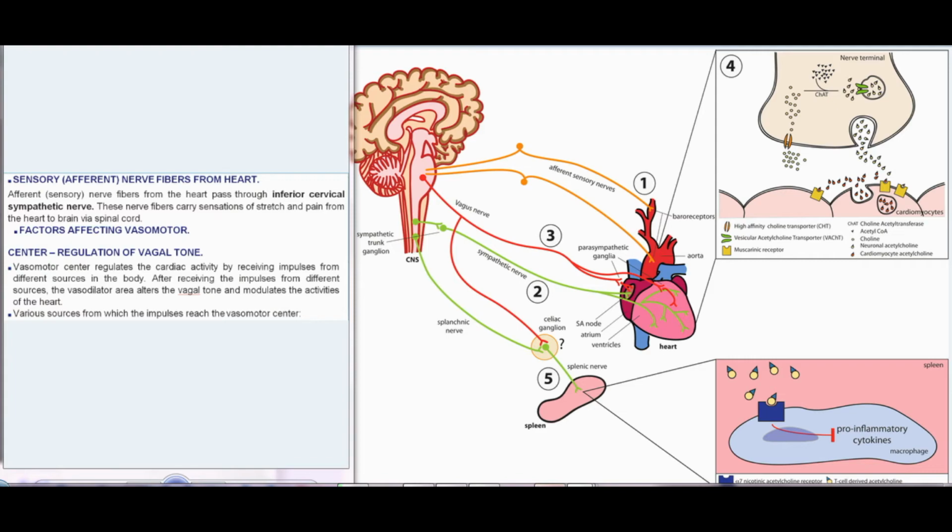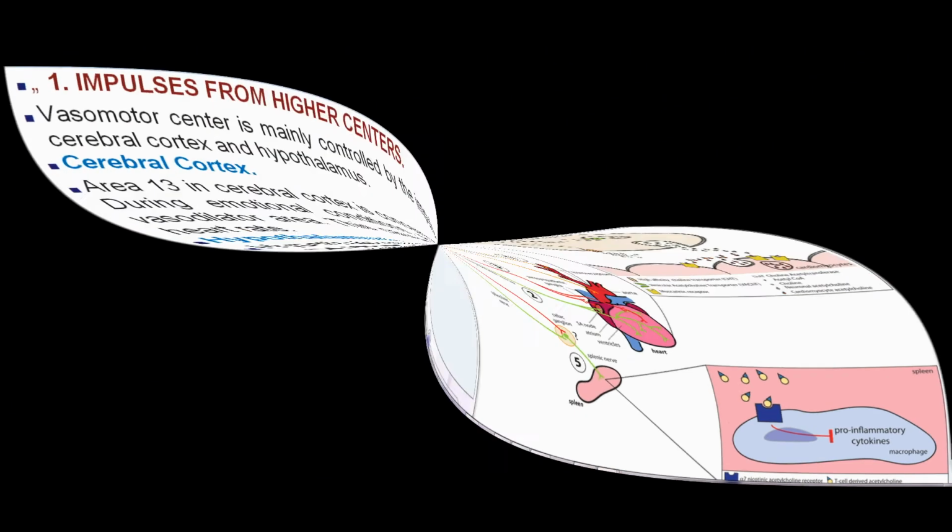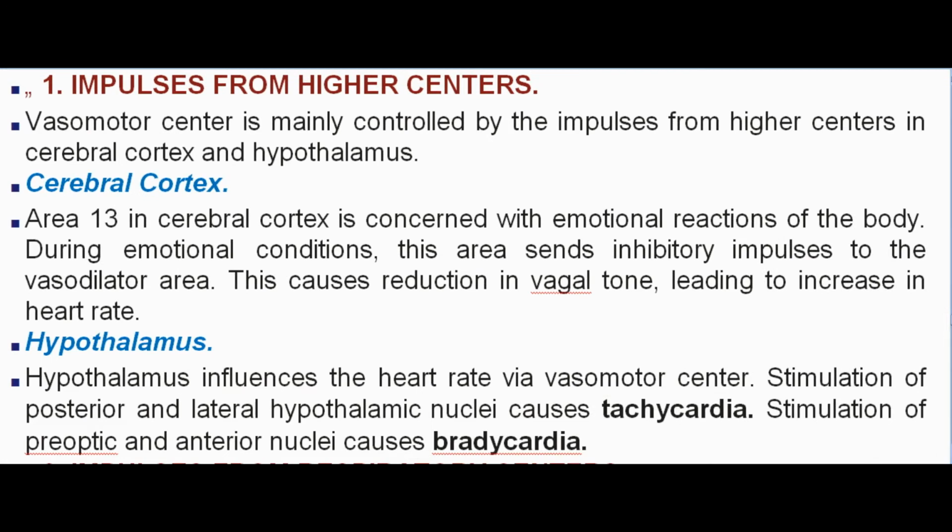1. Impulses from higher centers. Vasomotor center is mainly controlled by the impulses from higher centers in cerebral cortex and hypothalamus. Cerebral cortex. Area 13 in cerebral cortex is concerned with emotional reactions of the body. During emotional conditions, this area sends inhibitory impulses to the vasodilator area. This causes reduction in vagal tone, leading to increase in heart rate.